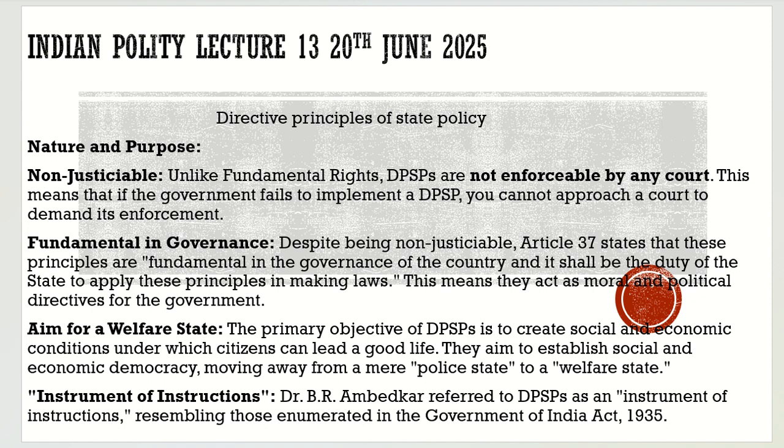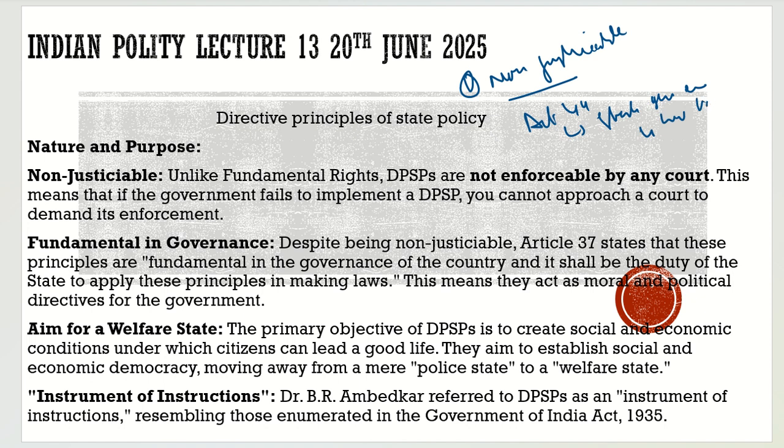First, about the directive principles, we have to know that they are non-justiciable. For example, we have a directive principle under Article 44 of the Indian Constitution, which says the state should endeavor to have a uniform civil code. Yet in our country there is no uniform civil code, with some exceptions, Goa and Uttarakhand, which recently enacted the uniform civil code.